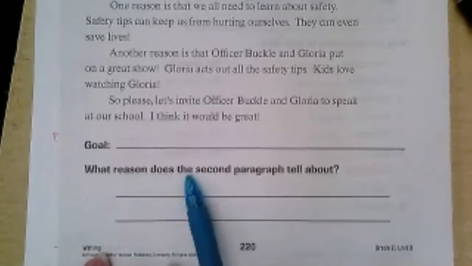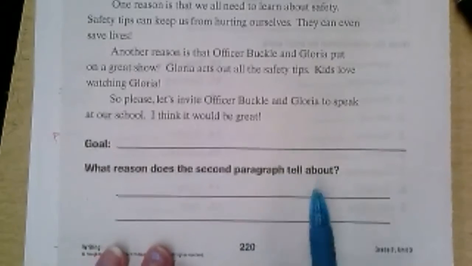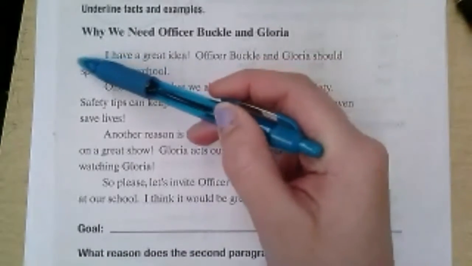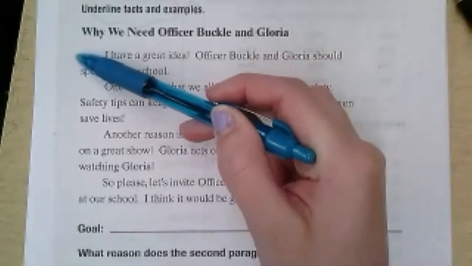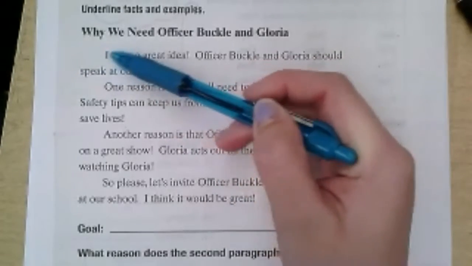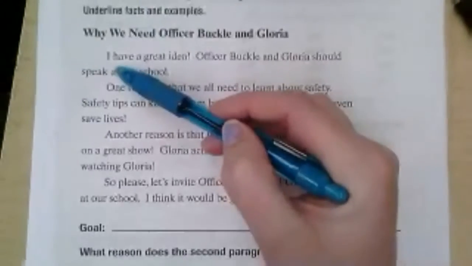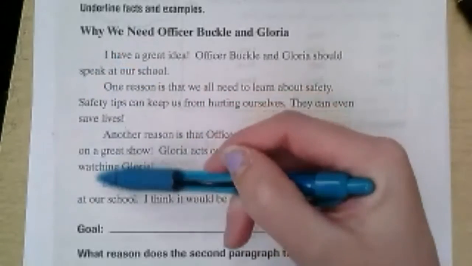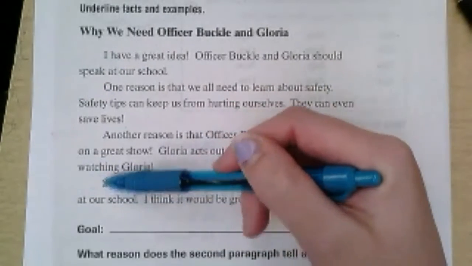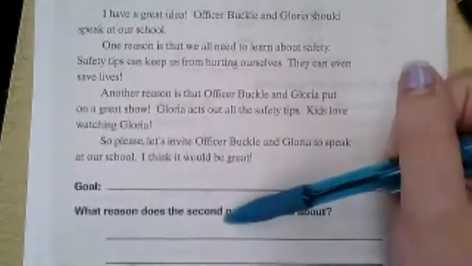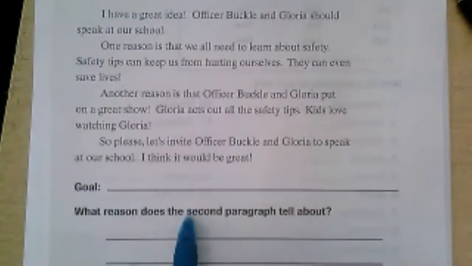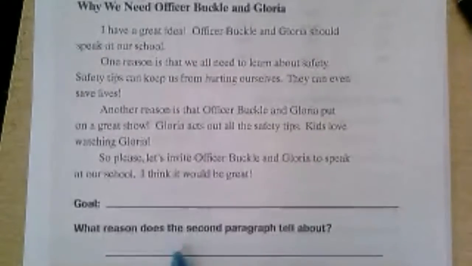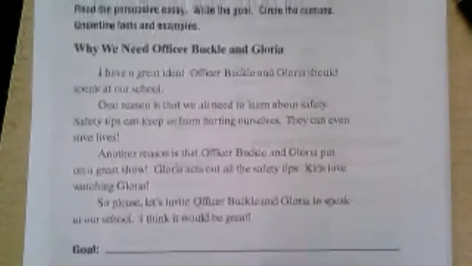Down here it says, what reason does the second paragraph tell about? Well, the first paragraph is here. Remember, paragraphs are indicated by an indent, a little space in front of the sentence that pushes it in. So here's the first paragraph, the second paragraph, the third paragraph, and the fourth paragraph. And you're going to need to write about the reason that is indicated in the second paragraph. Okay? Look for keywords when you're looking for the reasons.